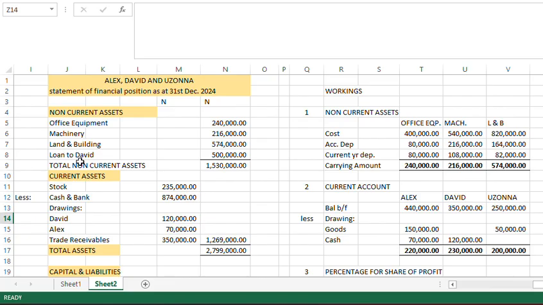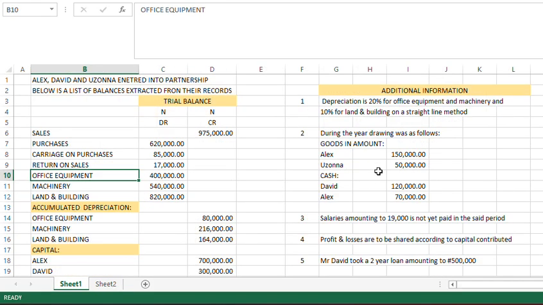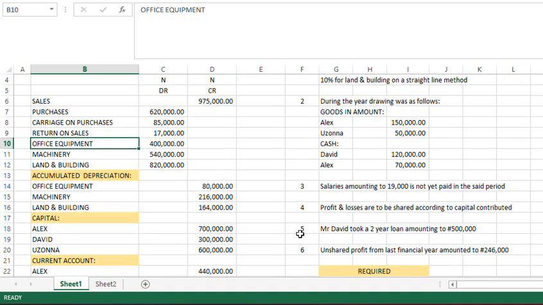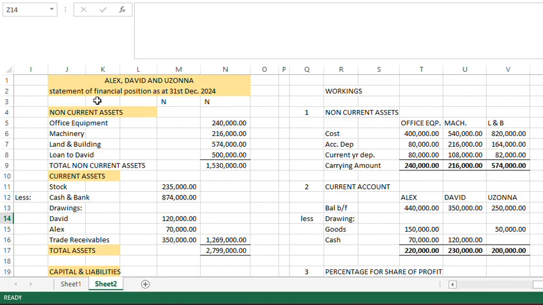And we have loan to David. So in additional information 5, it said Mr. David took a 2-year loan amounting to 500,000. Why I recorded it under non-current is because they said a 2-year, which is not a loan payable within 1 year. So I just recorded it under loan to Mr. David 500 as something that is not current to that particular year. So we have total non-current asset is 1,513,000.